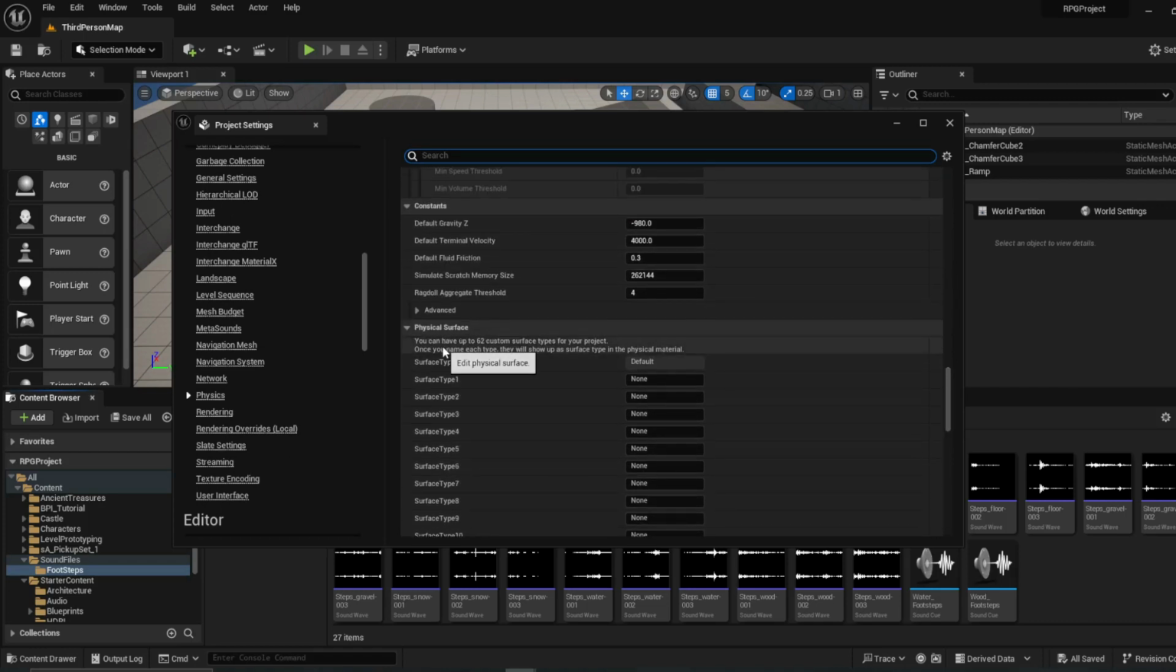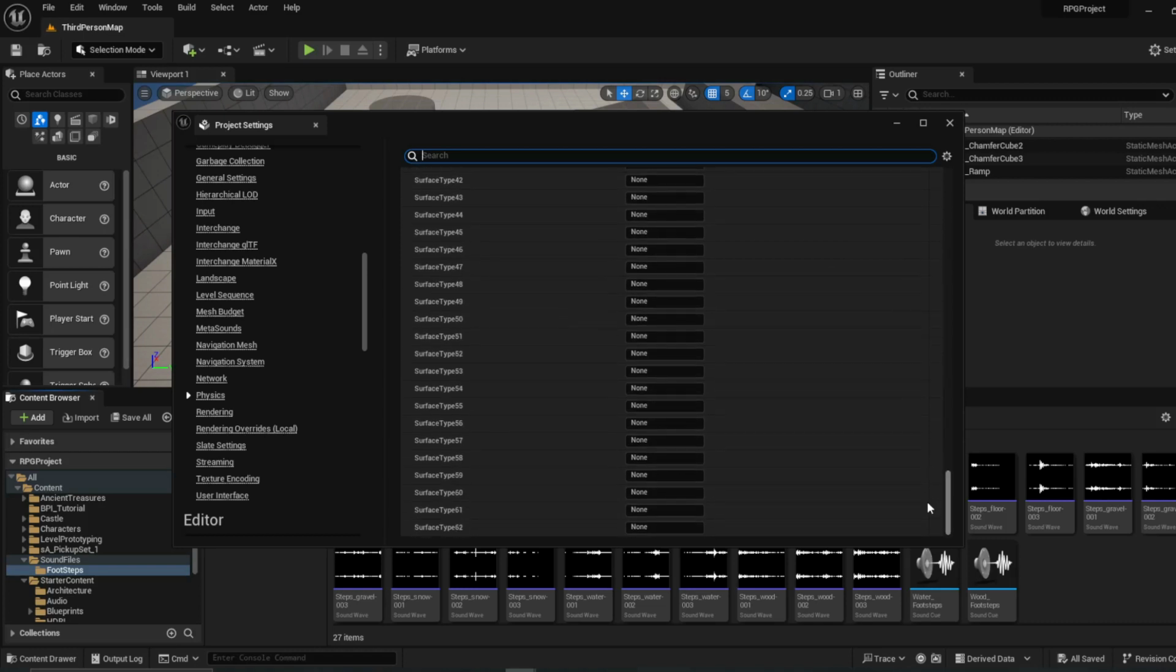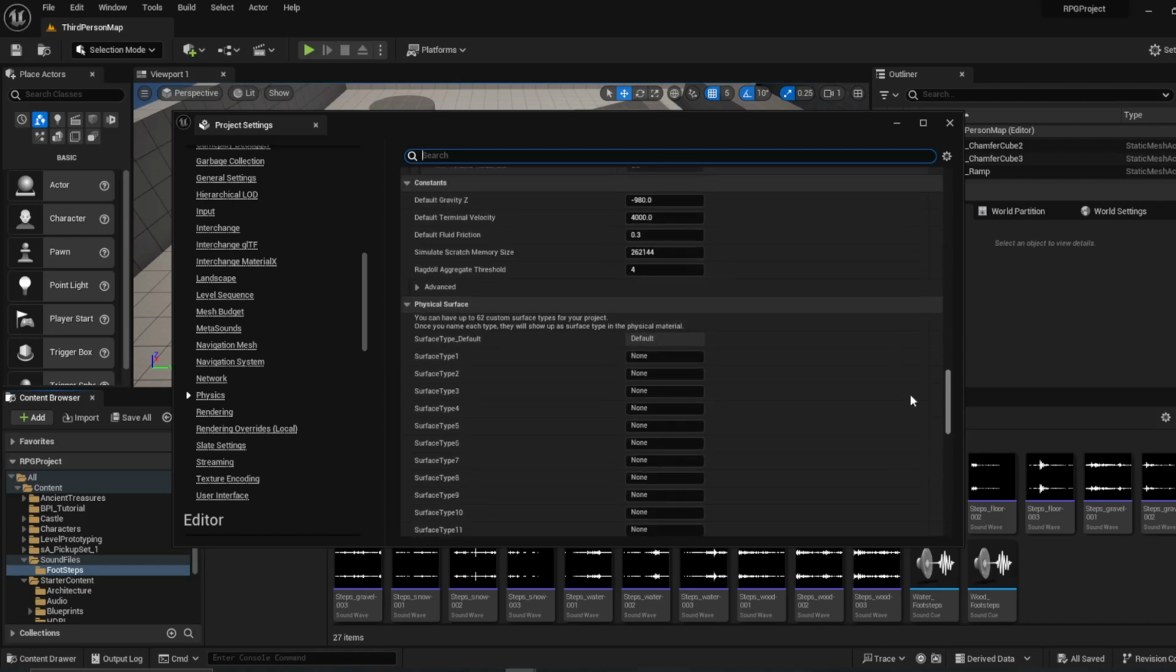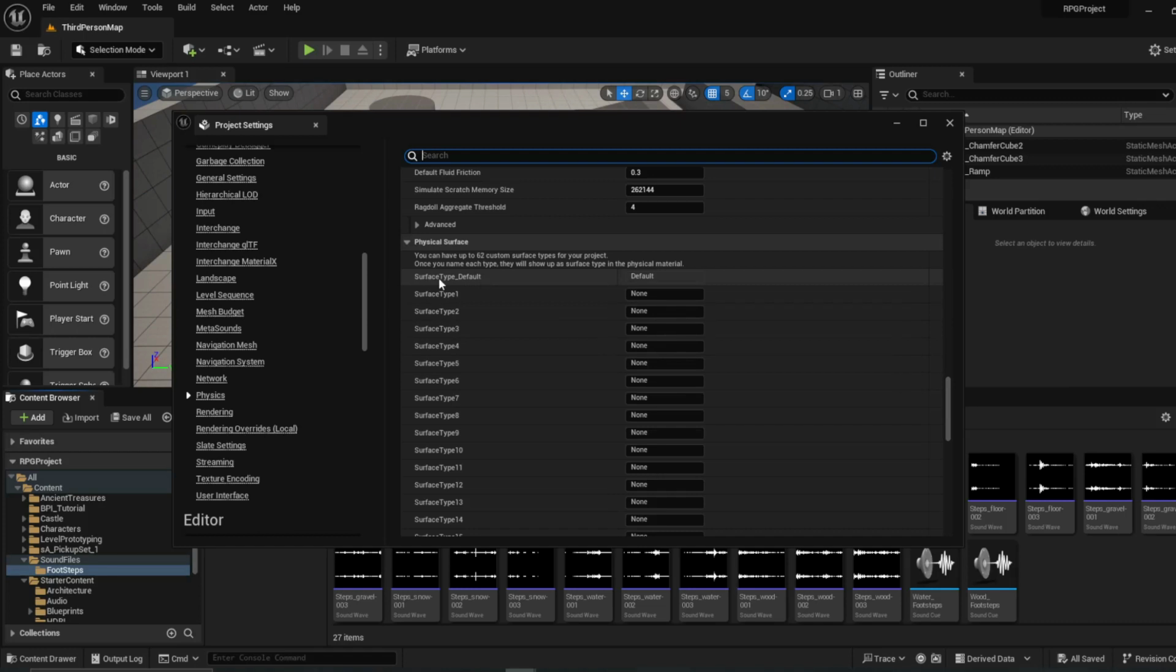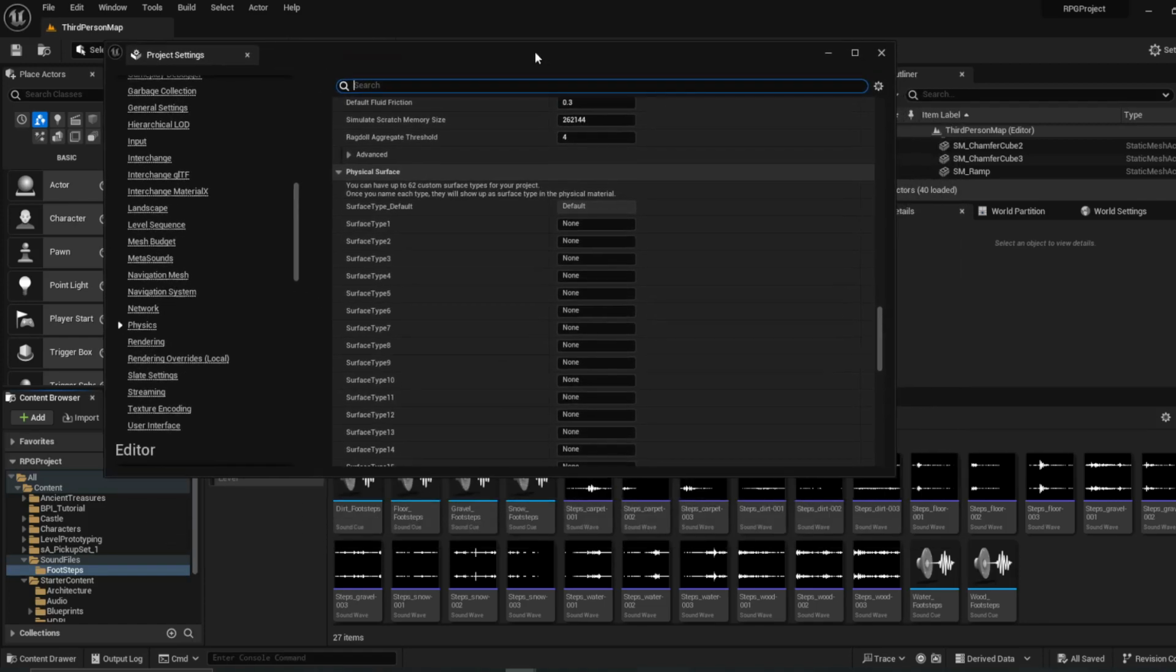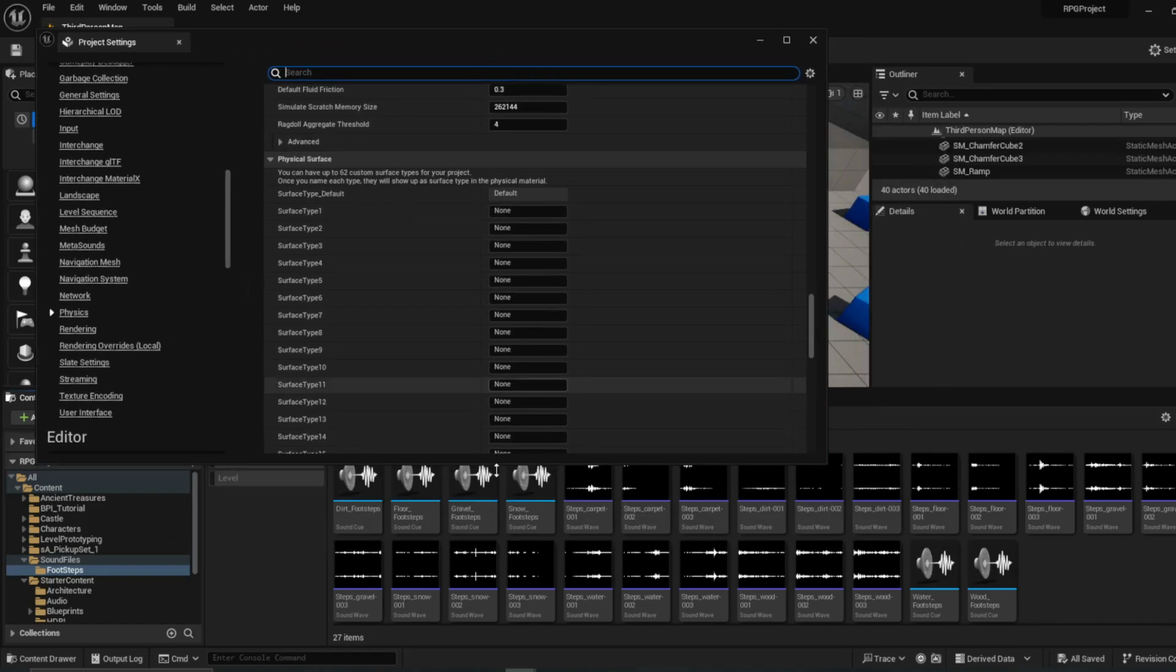It's called Physical Surface. You have 62 custom surface types for your project. I think it's 62, and then there's also the default surface type, which is just what everything is considered when you start. So now what we need to do is create a surface type for each of our different sounds. So we've got dirt, floor, gravel, snow,